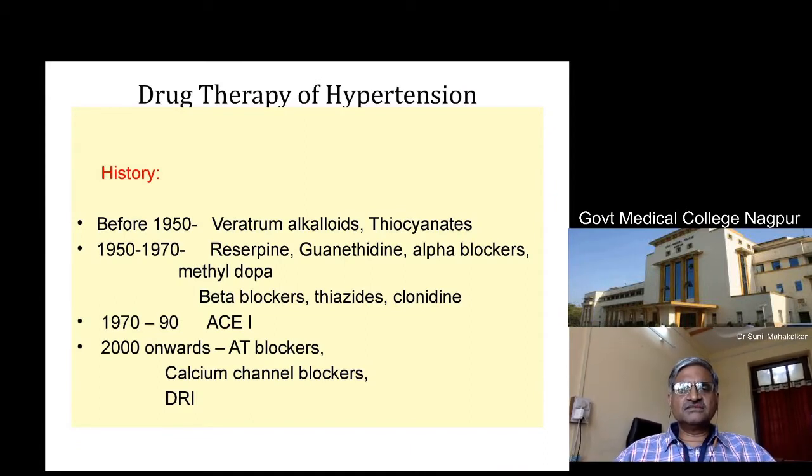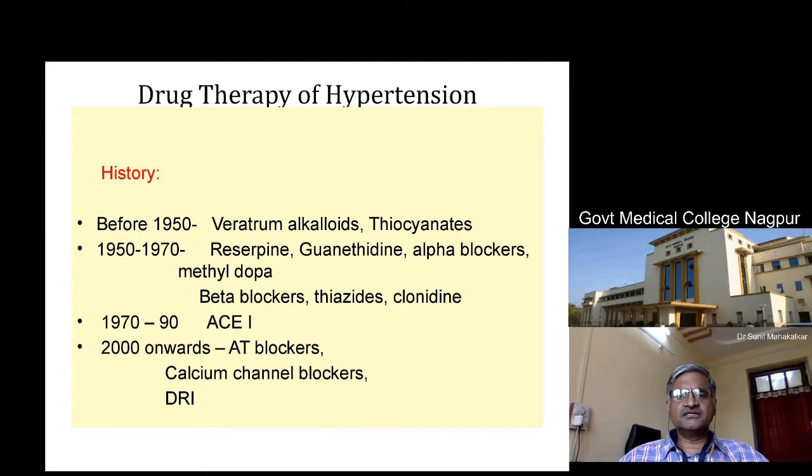Now, in modern medicine, we have known antihypertensive drugs since about 100 years ago. Initially, there were veratrum alkaloids and thiocyanate. They were used for treatment of hypertension. Then in 1950-70, there were reserpine, guanethidine, alpha blockers, methyldopa, etc. They were invented. Then came the beta blockers.